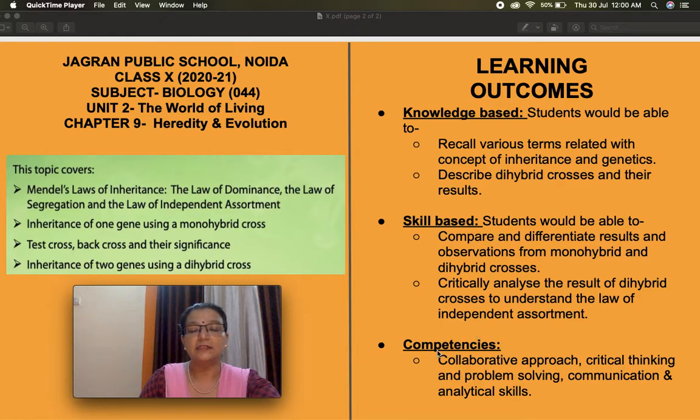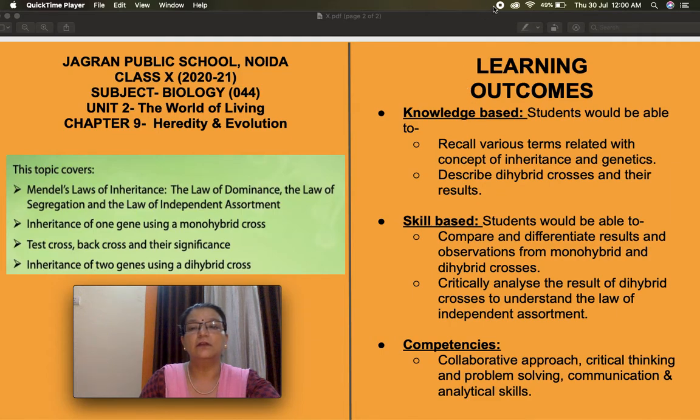The competencies that would be developed after today's class: you will be able to use your collaborative approach, critical thinking and problem solving skills, as well as communication and analytical skills to solve various higher order thinking questions, case study based questions and other exercises related with these terms.